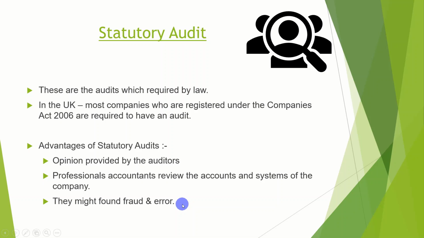They might find fraud and errors. So many companies in the world make millions of errors. If you see the financial statements of some companies when you're doing an audit, you will find that so many errors are made by the internal management. They rectify those and save the important profit of the company. They might send the wrong credit to the wrong account, and more errors are made in the company. They find the errors and rectify them. They save the company a lot of money. They might find fraud also, which is the biggest thing.